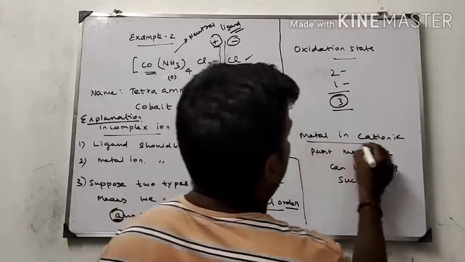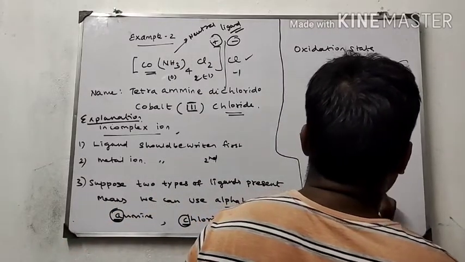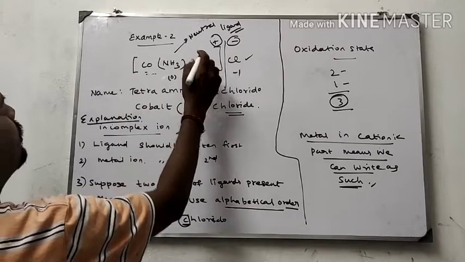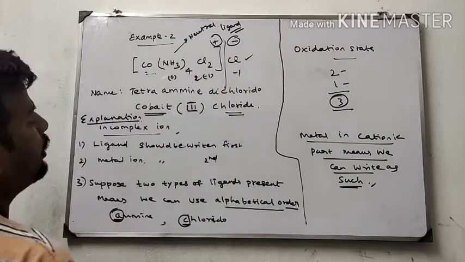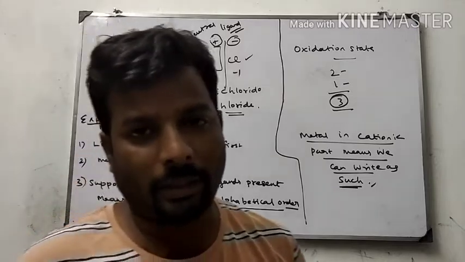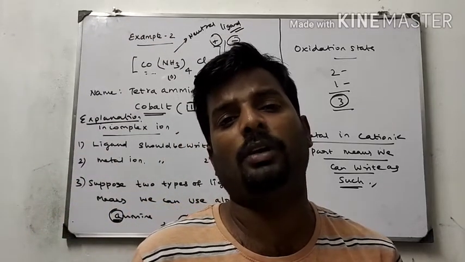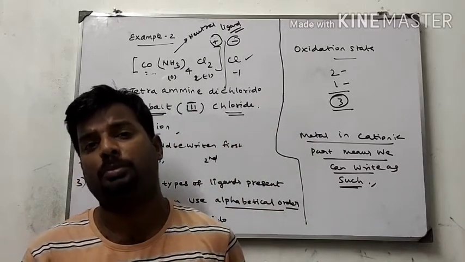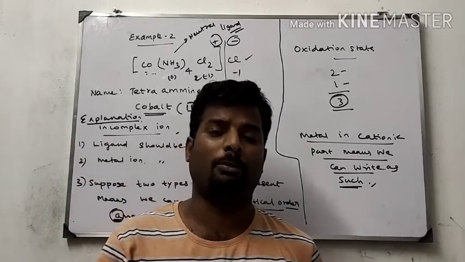If the metal is in the cationic part, we write it as such, just cobalt. Don't write cobaltate. Only when the metal is present in the anionic part do we add -ate. If the metal is present in the cationic part or a neutral species, we write the same name.